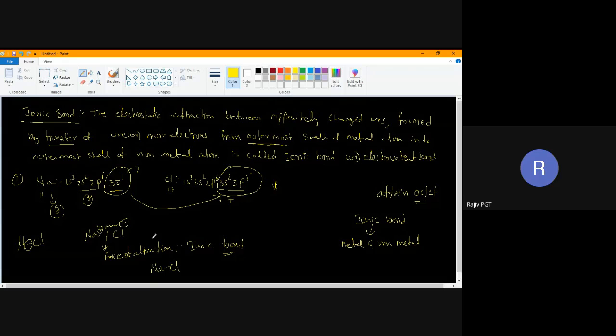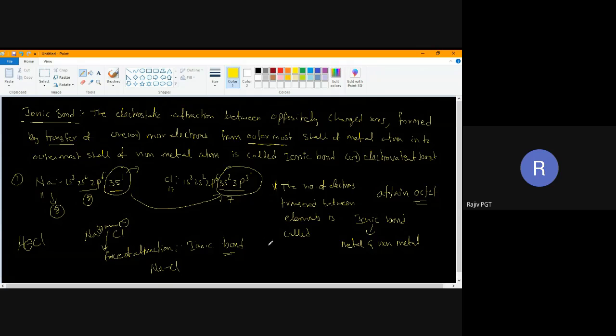In the formation of ionic bonds, the number of electrons transferred between the elements is called electrovalency.